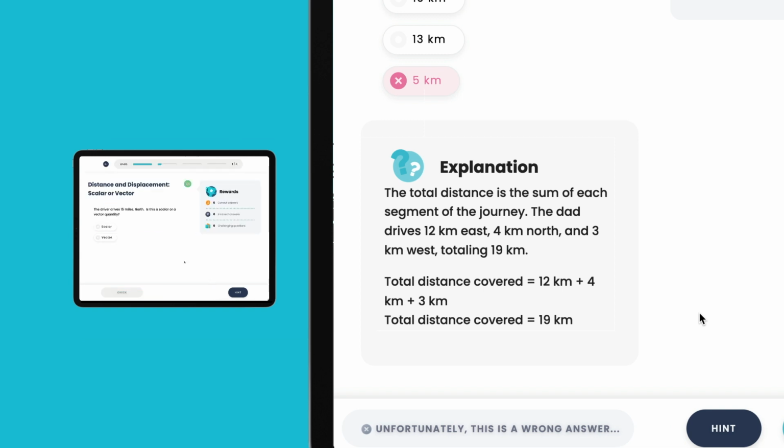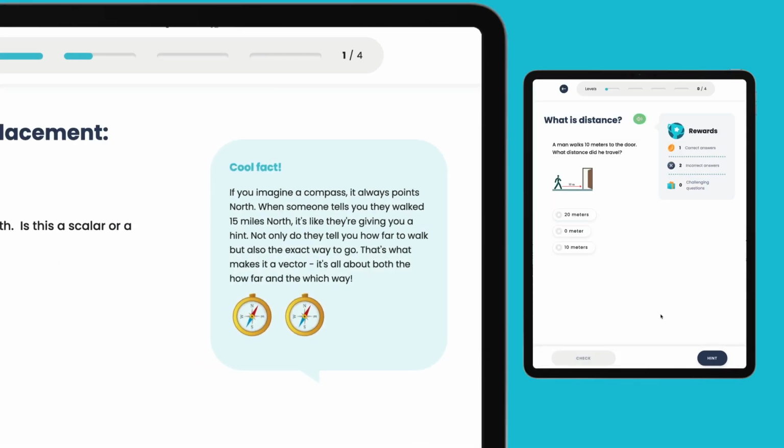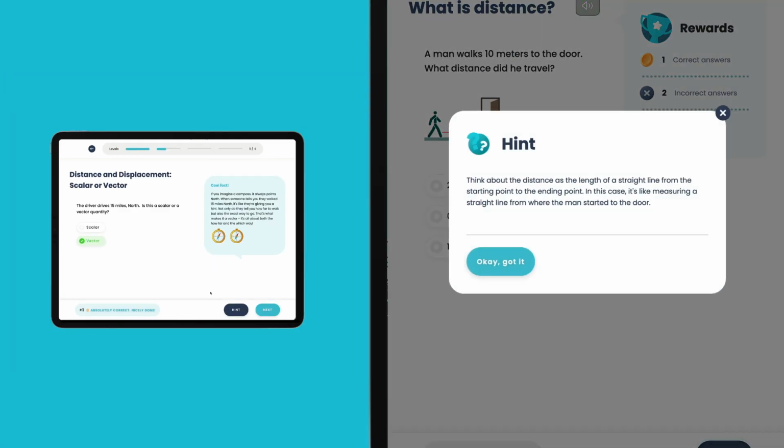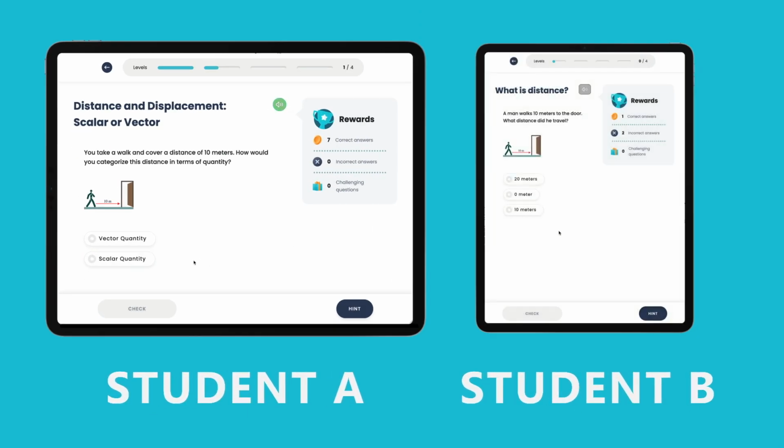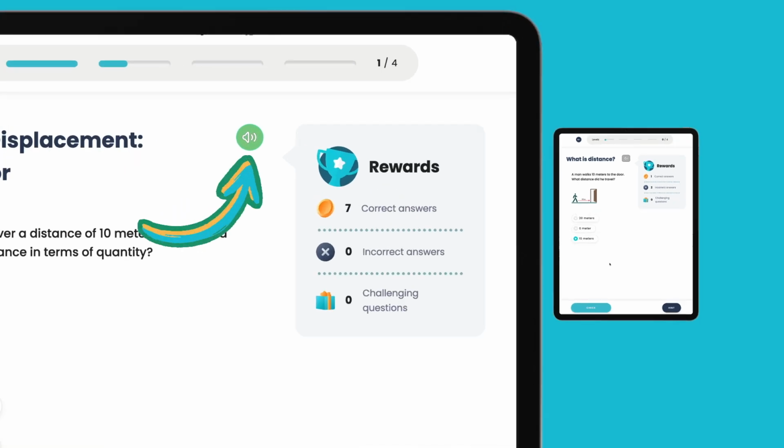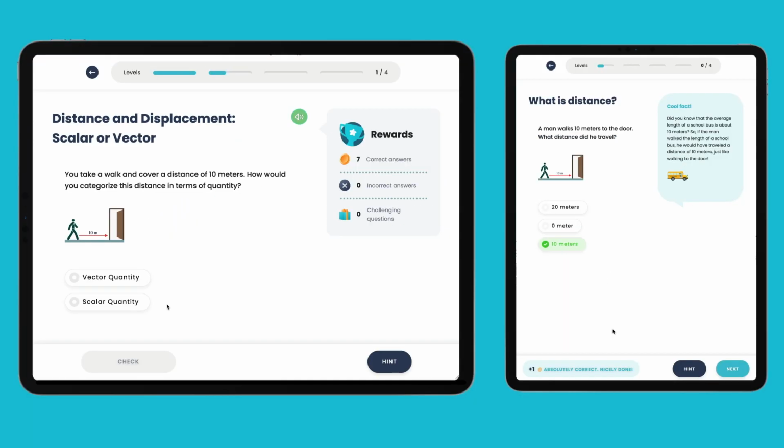The platform adapts, offering detailed explanations for incorrect answers and cool facts for correct answers. Hints are also available for those who struggle. This personalized approach ensures that while student A progresses faster, student B receives the guidance needed to build understanding. With features like text-to-speech, SciQuiry ensures a supportive and accessible learning environment for all.